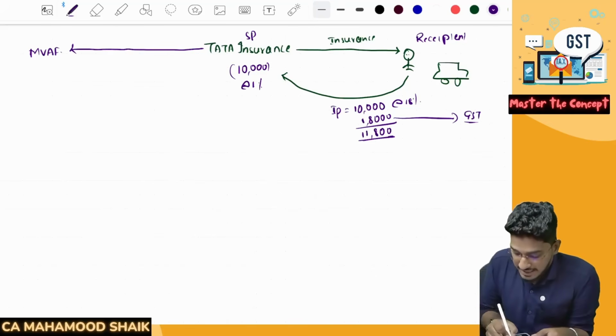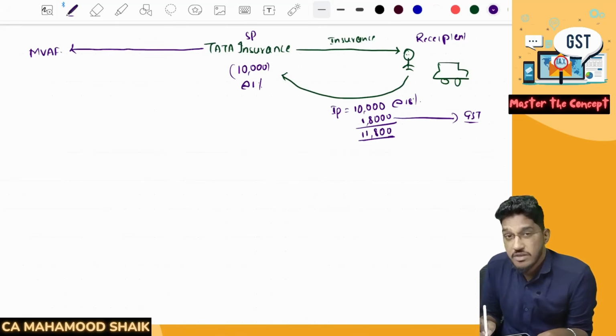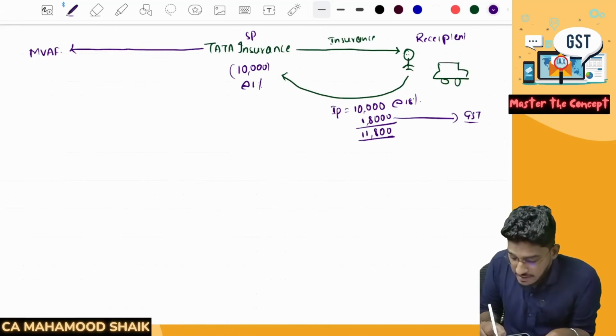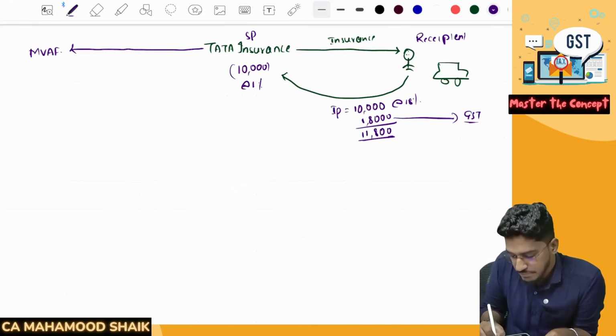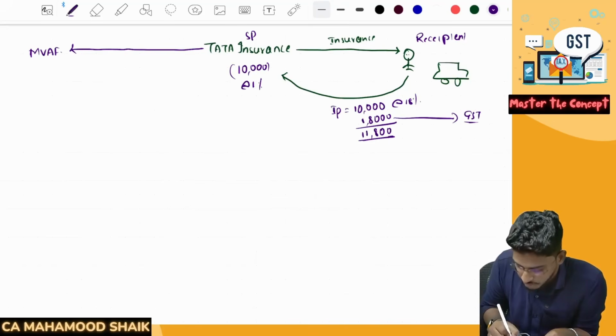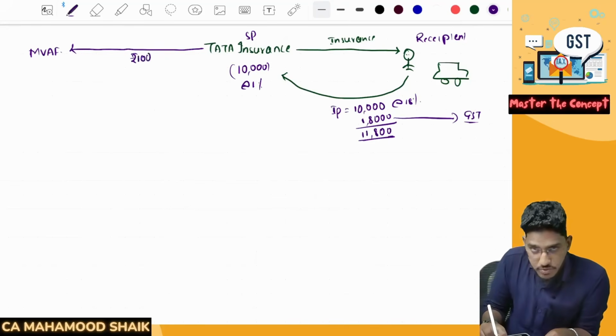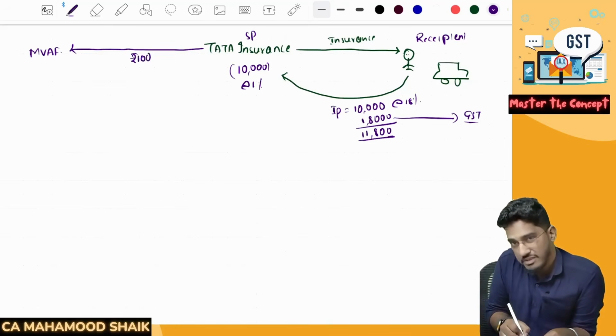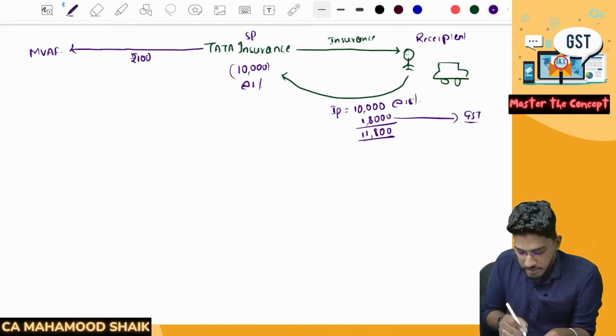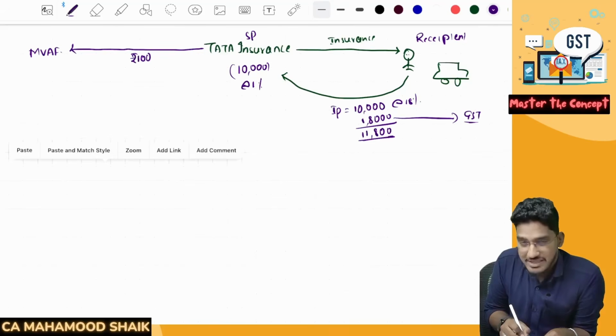So as per the Motor Vehicles Act, every insurer, from the premium which they have collected from their customers for third-party insurance, has to contribute a certain percentage to the MVAF. Say for example, 1%. If I calculate that 1% as 100 rupees, then as per the Motor Vehicles Act, this Tata Insurance company has to contribute 100 rupees to the Motor Vehicle Accident Fund.